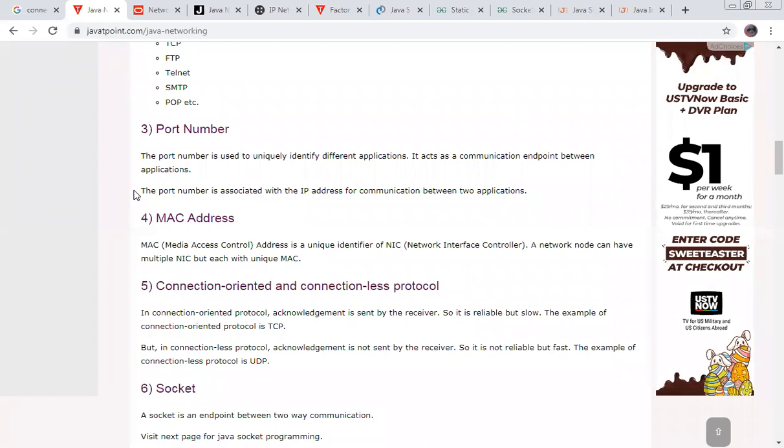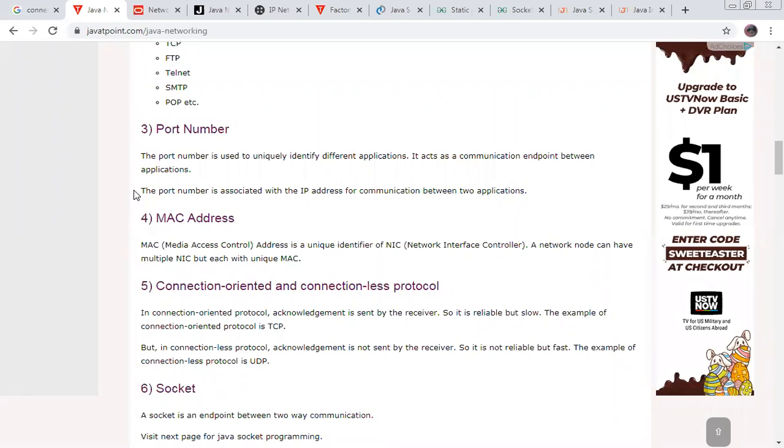What is MAC? Media Access Control address is a unique identifier of a NIC, Network Interface Card. And this is a basic question asked in basic networking interviews. If you want to go into a networking job profile, these questions are asked: MAC, NIC, like this.